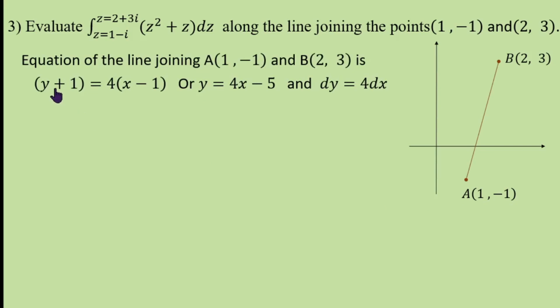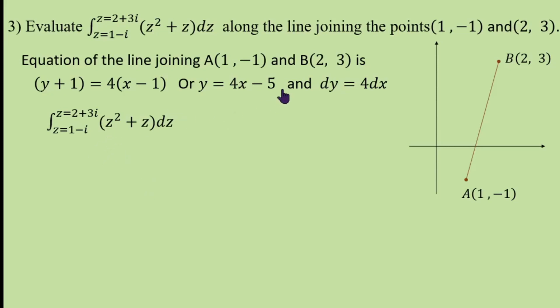So that is the equation, two-point form, of the straight line. 4x minus 4 minus 1, that is minus 5, y equals 4x minus 5, dy is 4 dx.